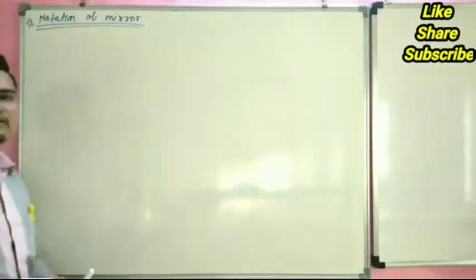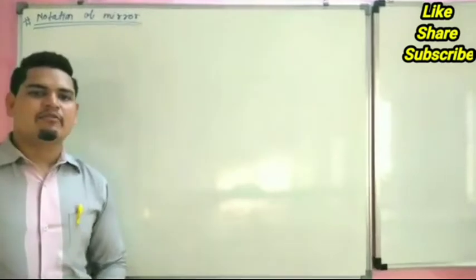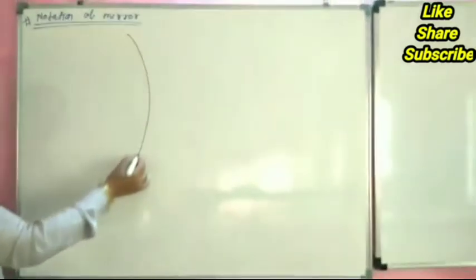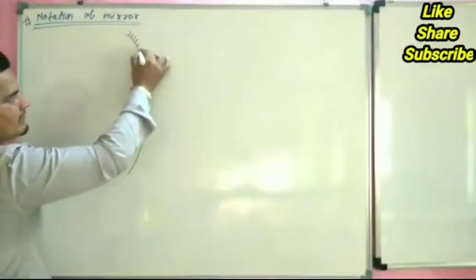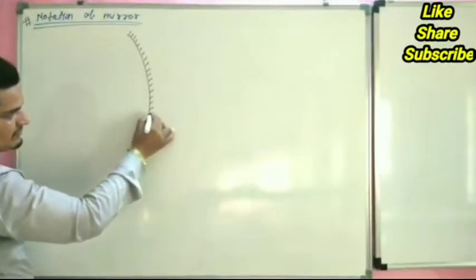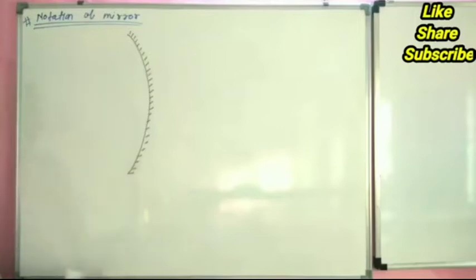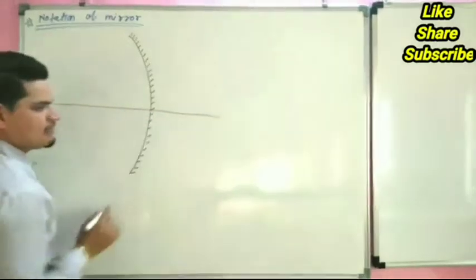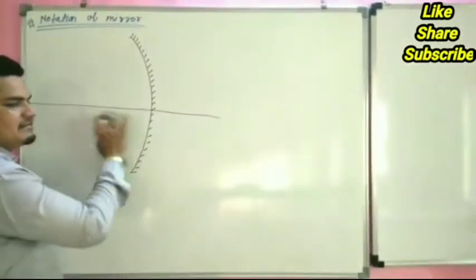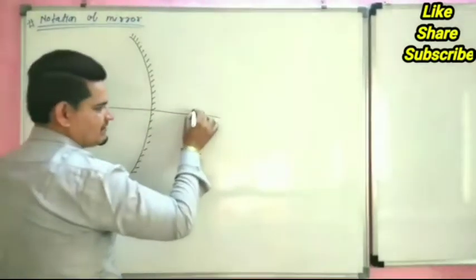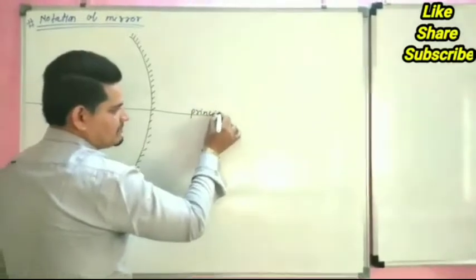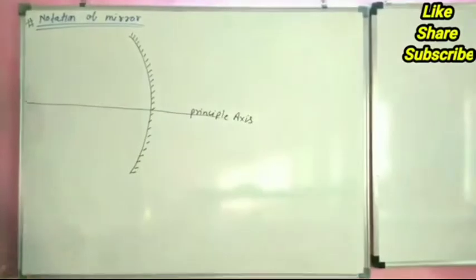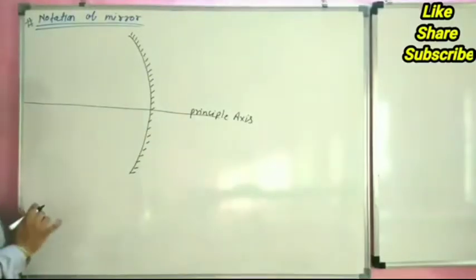This is nothing but the names of the parts of a mirror. This is our mirror, and this is the polished surface. One side is polished. An imaginary line passing through the center of the mirror is called the principal axis.